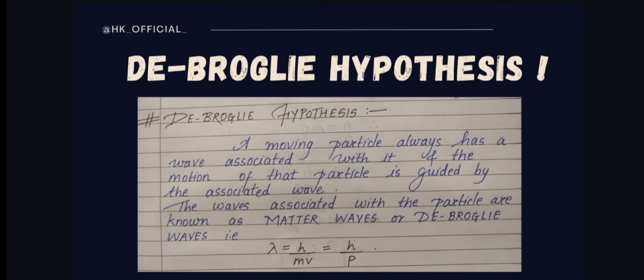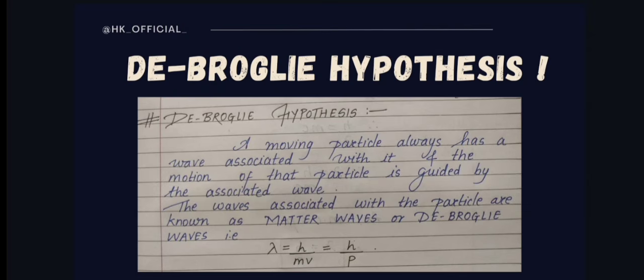A moving particle always has a wave associated with it, and the motion of that particle is guided by the associated wave. The waves associated with the particle are known as matter waves or de Broglie waves.